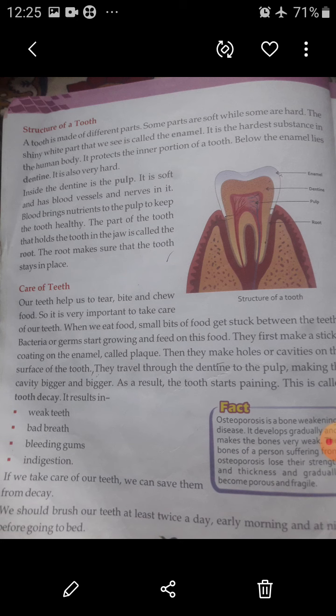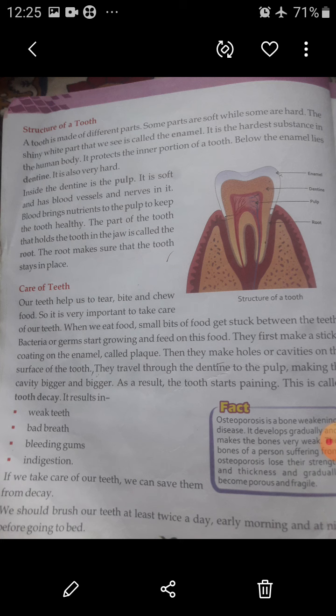Care of teeth. Our teeth help us to tear, bite and chew food. So it is very important to take care of our teeth. When we eat food, small bits of food get stuck between the teeth. Bacteria or germs start growing and feed on this food. They first make a sticky coating on the enamel called plaque. Then they make a hole or cavity on the surface of the tooth.